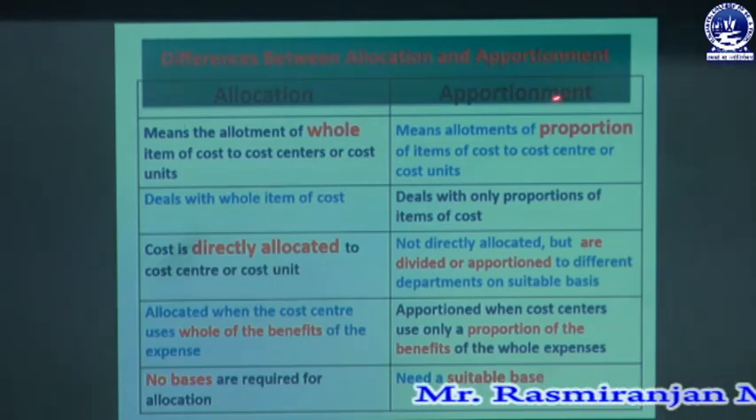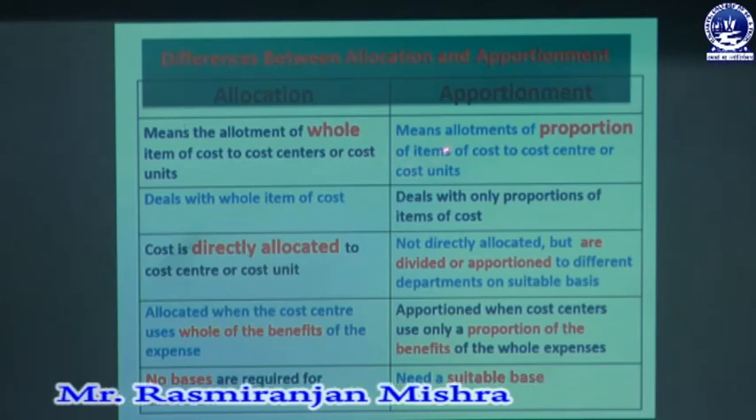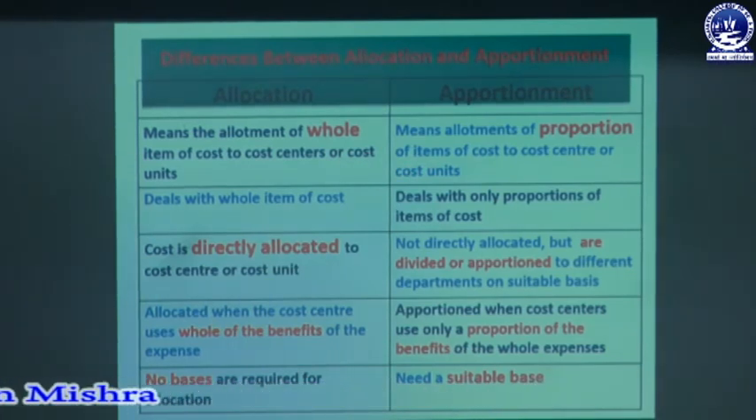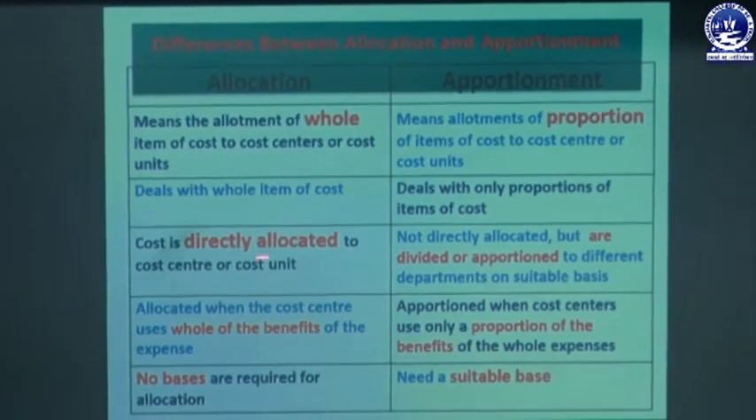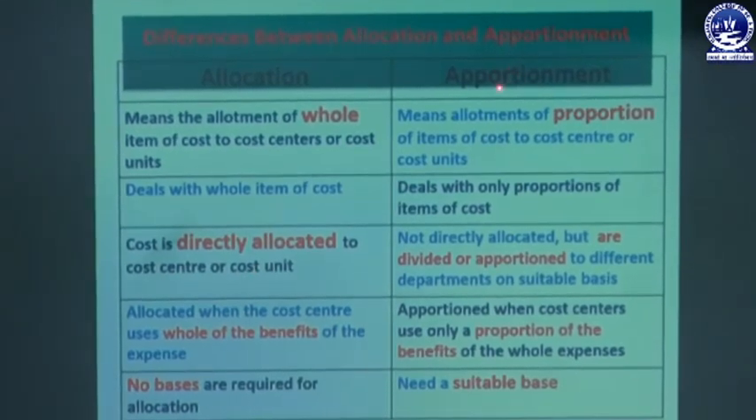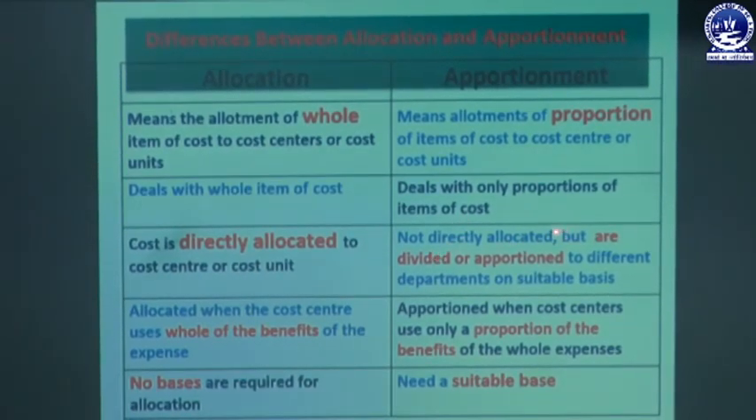But in case of apportionment, the whole item of cost does not go to a particular department. Instead, there is allotment of a proportion of items to cost centers or cost units. Here we charge the item of expenses on some proportionate basis. Allocation deals with the whole item of cost, but apportionment deals with only a proportion of the item of cost. Then the next difference: in case of allocation, cost is directly allocated to a cost center or cost unit, but in apportionment, it is not directly allocated; it is divided or apportioned to different departments on a suitable basis.